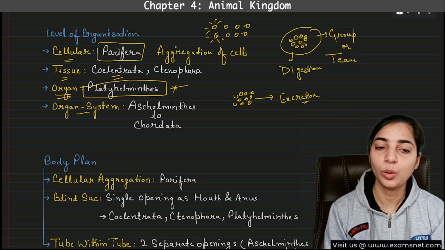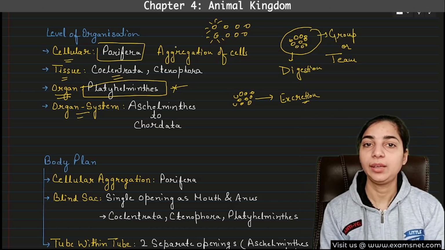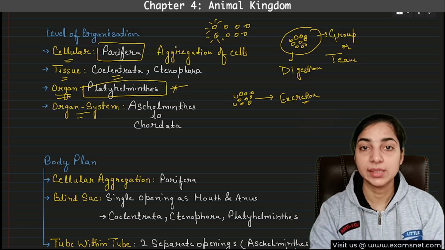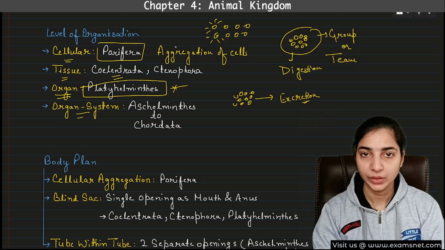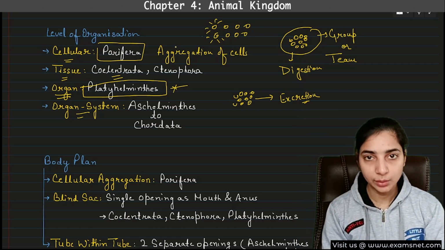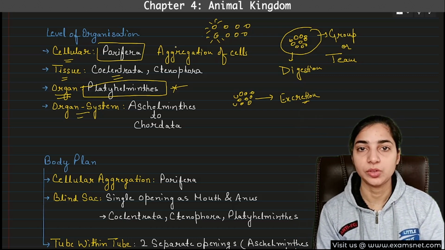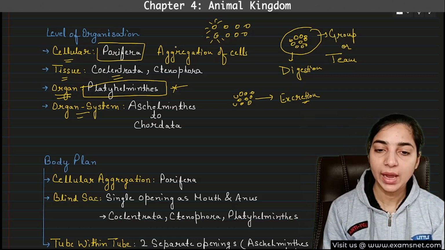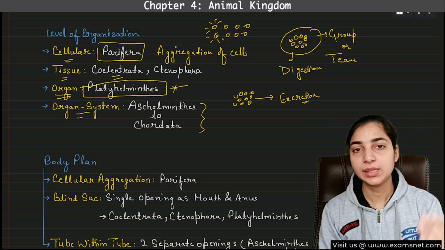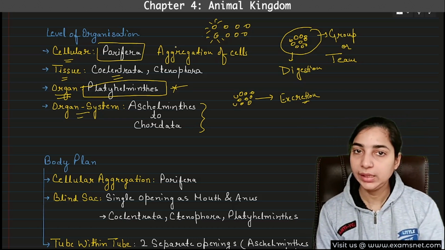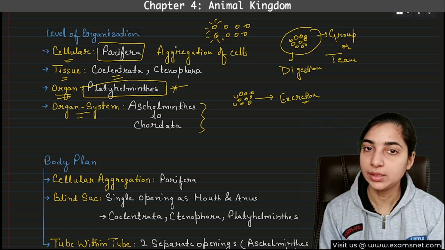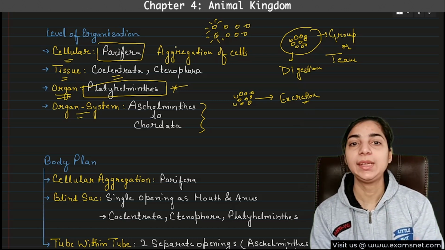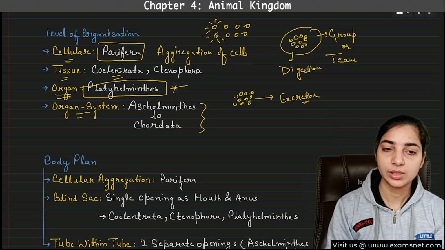So all of them will have the organ system level of organization, in which specific functions will be performed by the organ system, such as digestive system, excretory system, respiratory system. In our body, there is organ system level of organization, because we are very advanced animals, the most advanced animals, right? So Aschelminthes onwards, that means Aschelminthes to chordates, all the animals will have the organ system level of organization. So what's more important to remember here is the examples. Just remember the example.